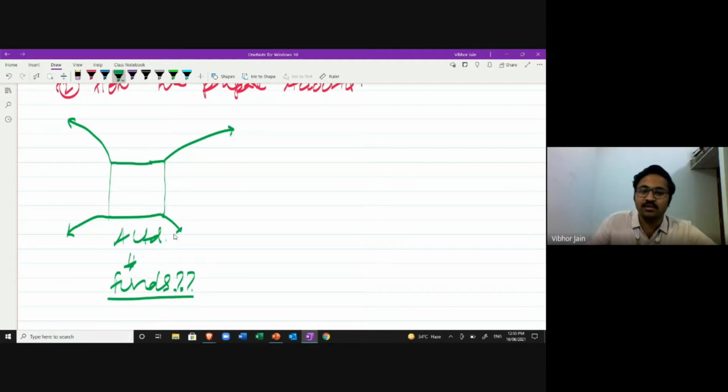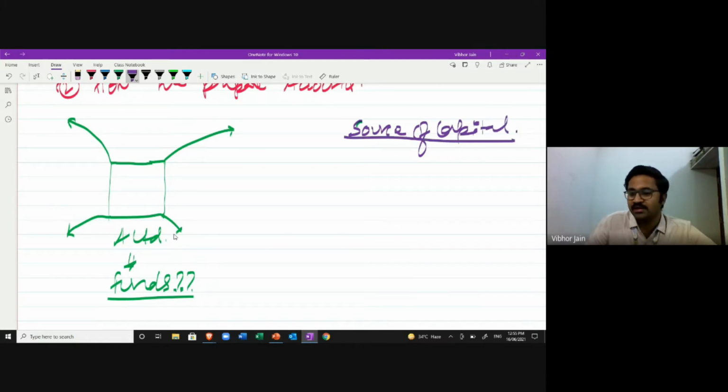The company has a lot of options, and what we call this in financial management is source of capital. What are the sources available to the company, using which the company is able to raise the funds it requires? There are various sources of capital, and they can be classified into two parts: internal and external.